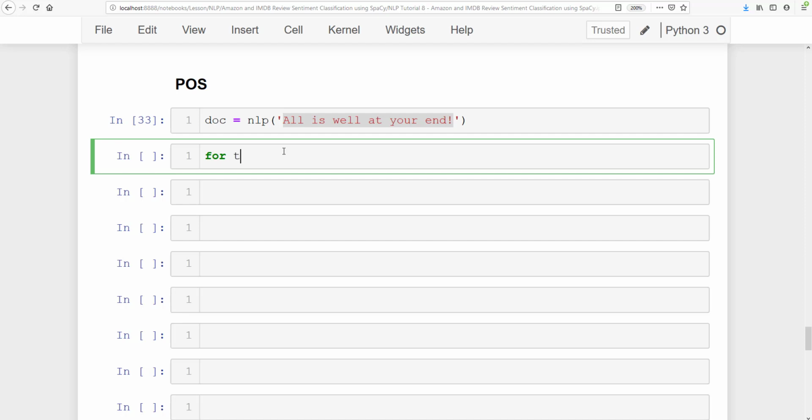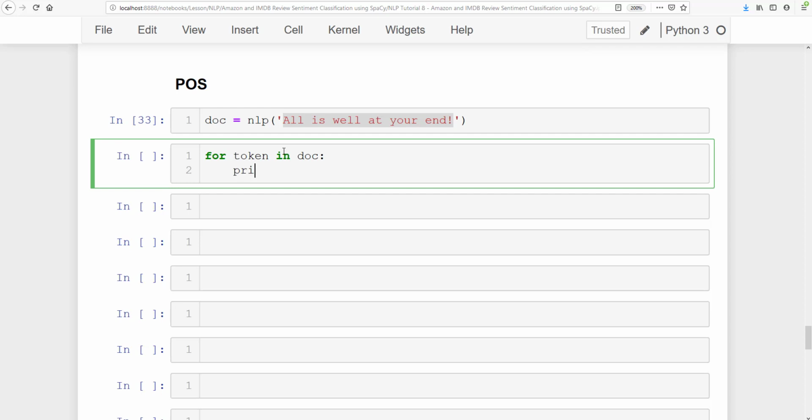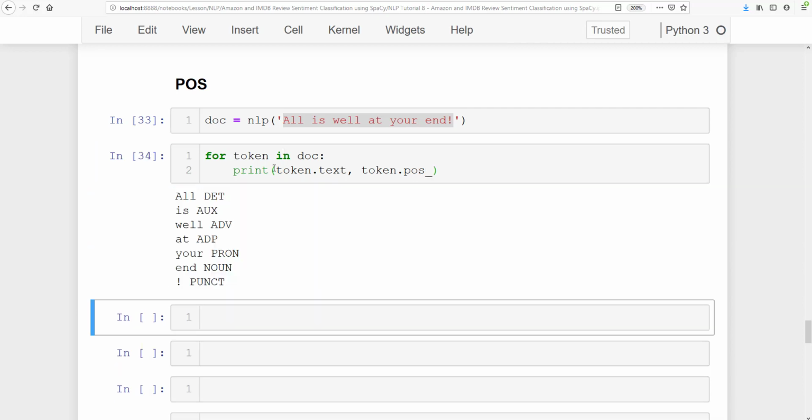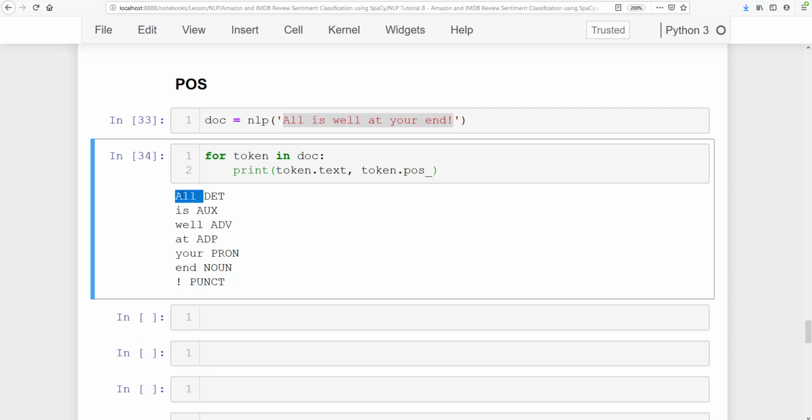For token in doc, print token.text and then token.pos_, that is the part of speech. Run this. It says that all is determiner, is is auxiliary verb, well is adverb, at is adposition, your is pronoun, end is noun, and here is a punctuation.